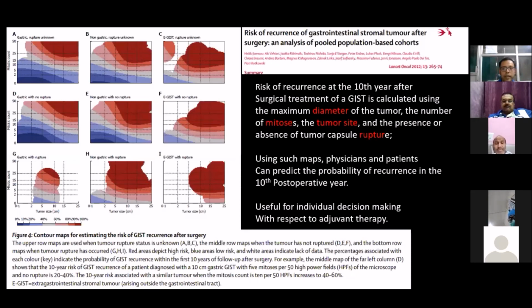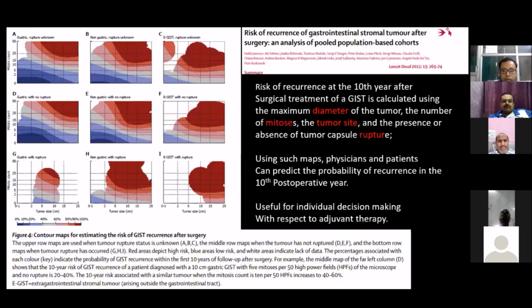So how can we predict using this map? Physicians and patients can predict the probability of recurrence in the 10th post-op year, and it is useful for individualized decision making with respect to adjuvant therapy. It was initially difficult to understand this picture, but if you give me some time, I can make you understand how this picture is studied.